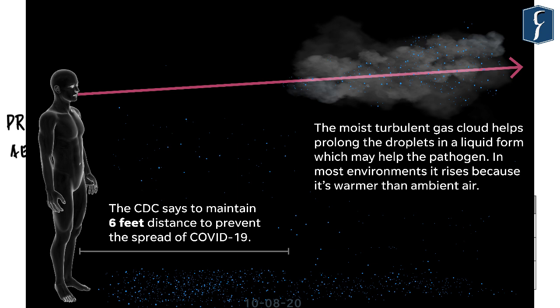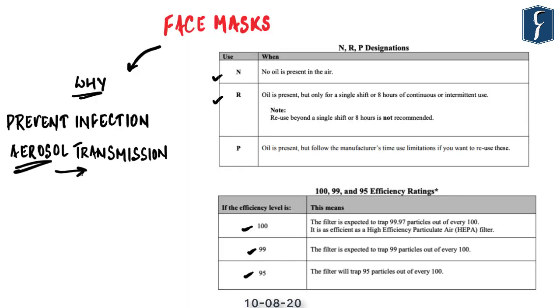And hence, especially in closed or indoor settings, particularly in those indoor locations which are extremely crowded and inadequately ventilated, if one of the infected persons coughs or sneezes, then the aerosol inside the room has the ability to carry COVID-19 for a very, very long time. And hence, it is very, very important to wear a mask at all times.